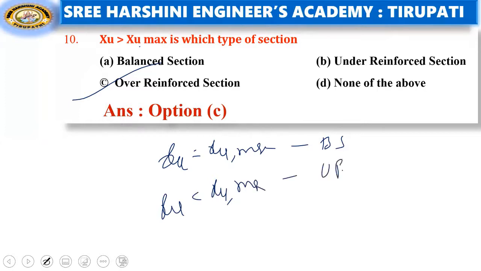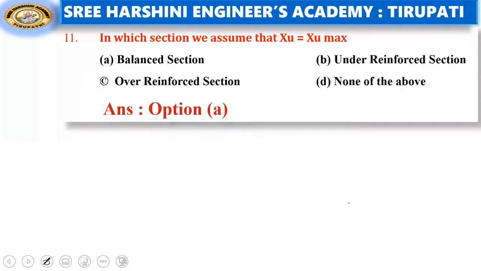Under reinforced section, XU is greater than XU max, that is over reinforced section. Okay. Coming to 11th question, in which section we assume XU equal to XU max? That is nothing but balanced section.